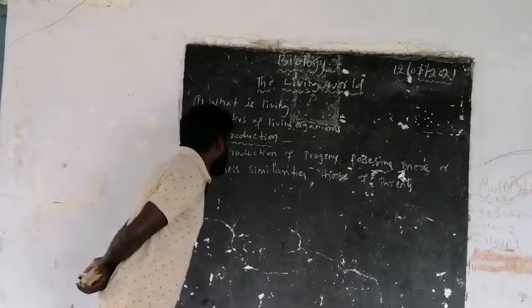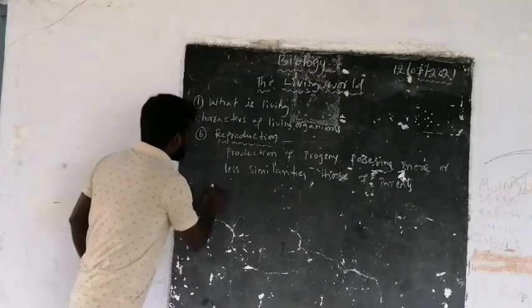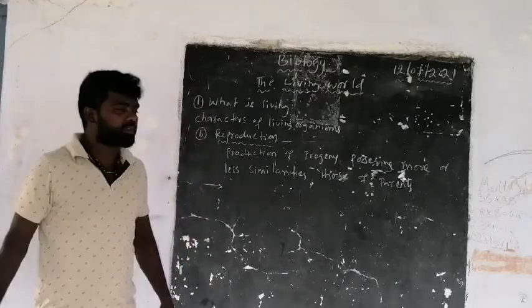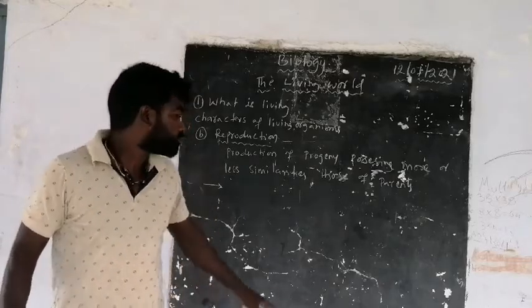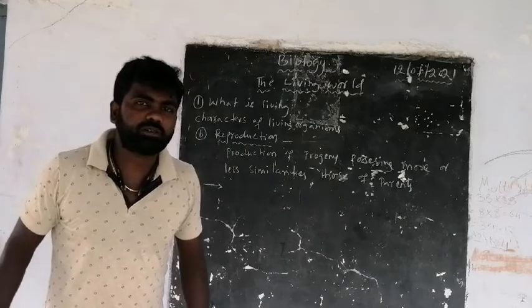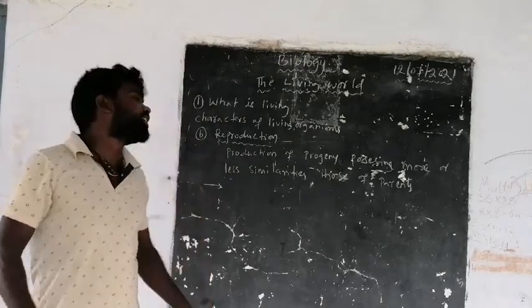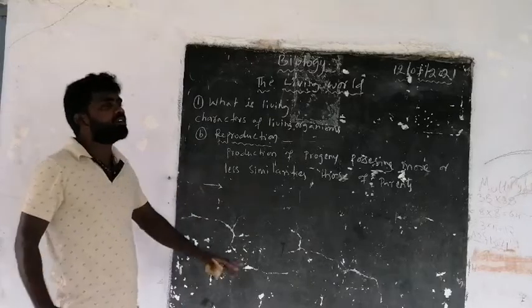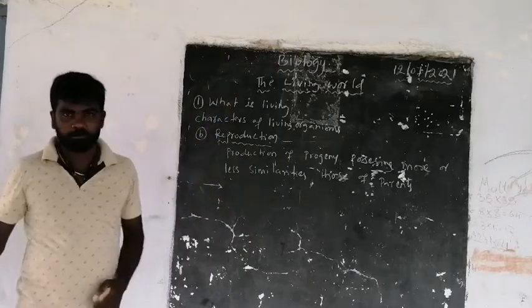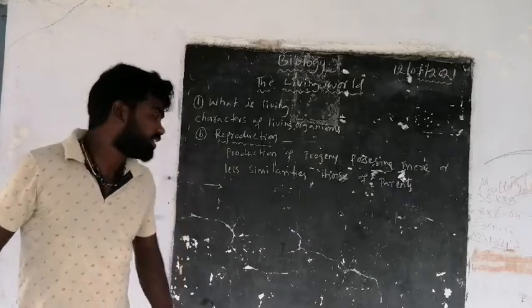If you think about reproduction, first we will think about sexual reproduction, which is the production of progeny. Some organisms also undergo asexual reproduction.